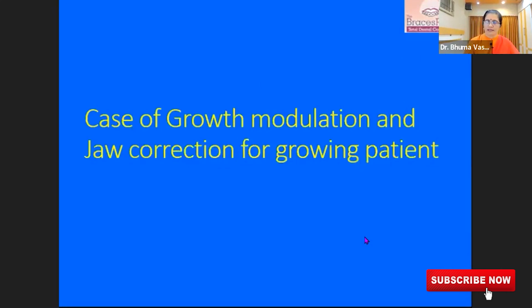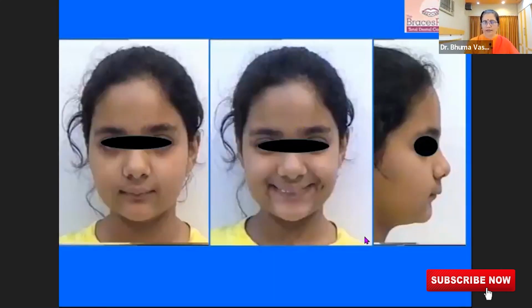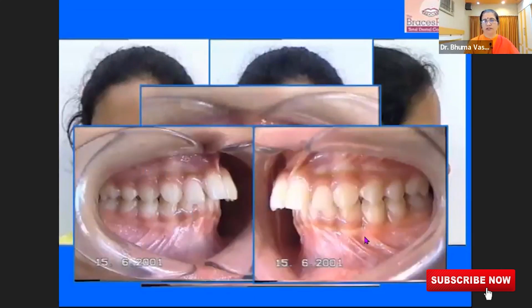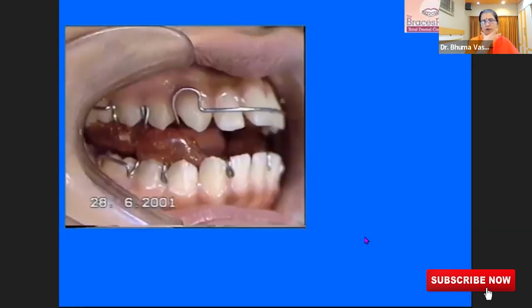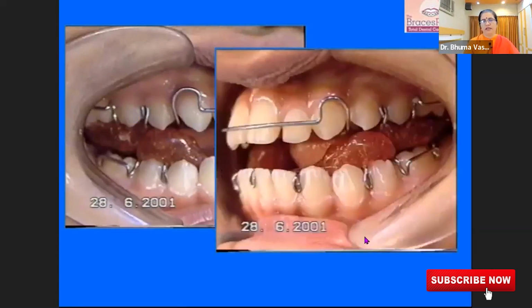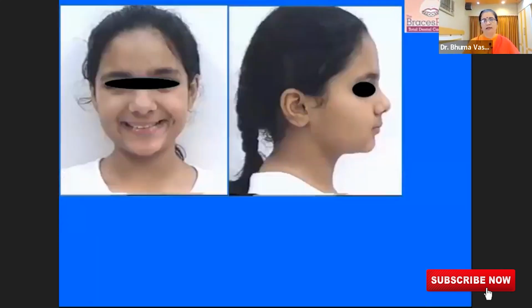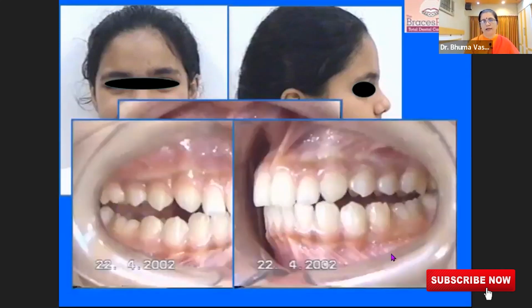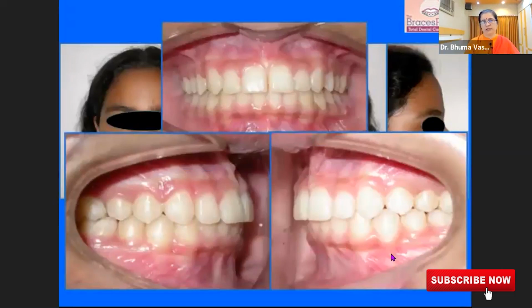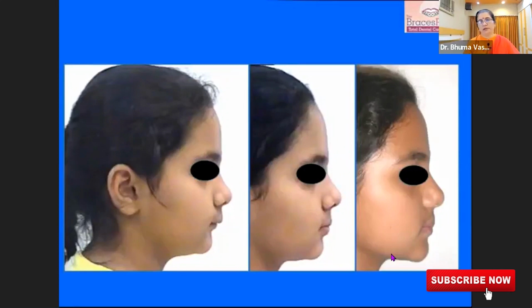Another case where the child is young and the lower jaw is not growing properly. We did the treatment to modify the growth of this child by giving her a growth modification appliance. This was a projection that from there to there she will reach, where the jaw is inside and the jaw will correct like that. And then this is how it is corrected. The child wore the appliance really well, and we got that position of the jaw. At the end of the treatment, with the fixed braces, that is how the patient's teeth settle. So that is the pre-treatment, mid-treatment, and post-treatment in terms of the facial change for this particular patient.